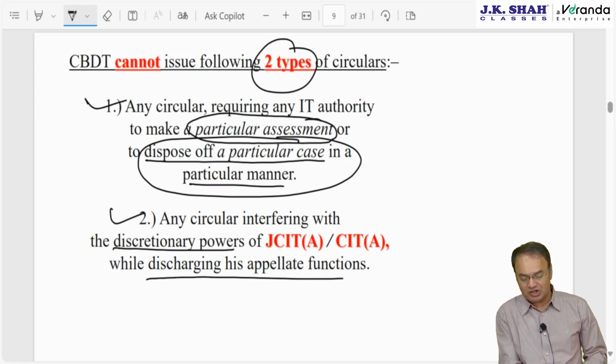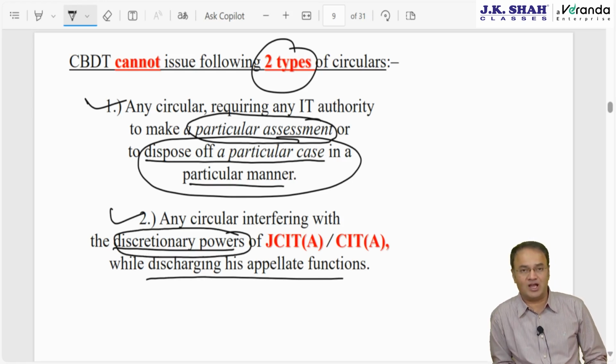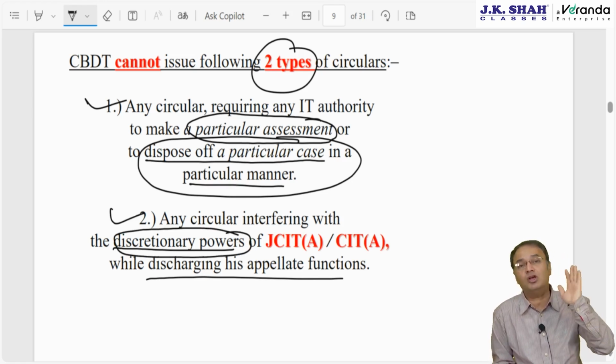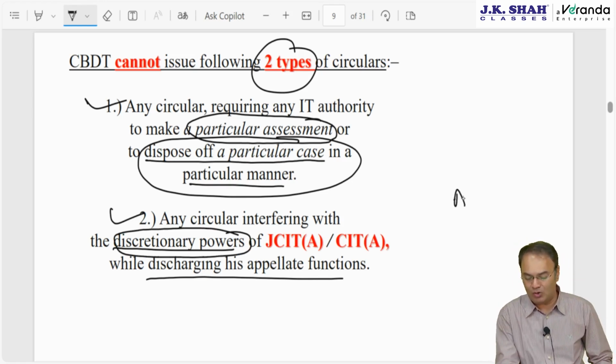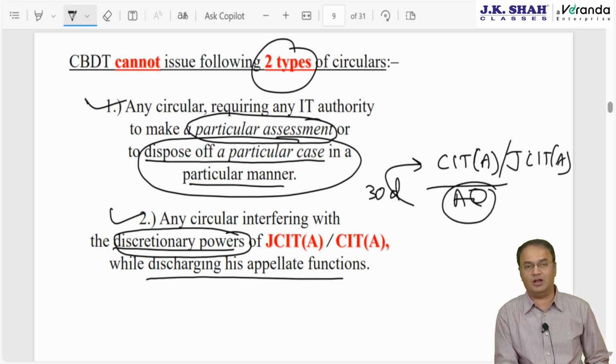Meaning thereby, what is discretionary power? Discretionary powers are those powers which these people have to exercise completely as per their discretion, completely as per their wisdom, using their brain. For example, when AO passes the order, one can file appeal to CIT appeal or JCIT appeal. So at that time, there is some time limit applicable to file appeal. Time limit is 30 days. 30 days from the date of receiving AO's order, you go to CIT appeal.